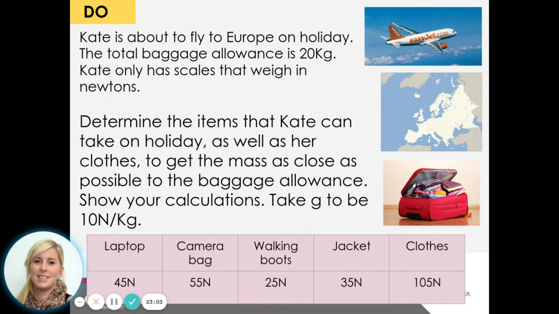And then once you've done the 5 calculations, you need to decide what she has to leave behind. What items can she take and what will she have to leave behind? So is she going to be able to take her laptop, or does that put her over the baggage allowance of 20 kilograms? Okay, so 5 calculations, and then work out what she'll take and what she's going to leave behind. And I reckon this might even take you 7 minutes. So just pause your video, get it done, decide what she's taking, and then let's go forward to the answers.